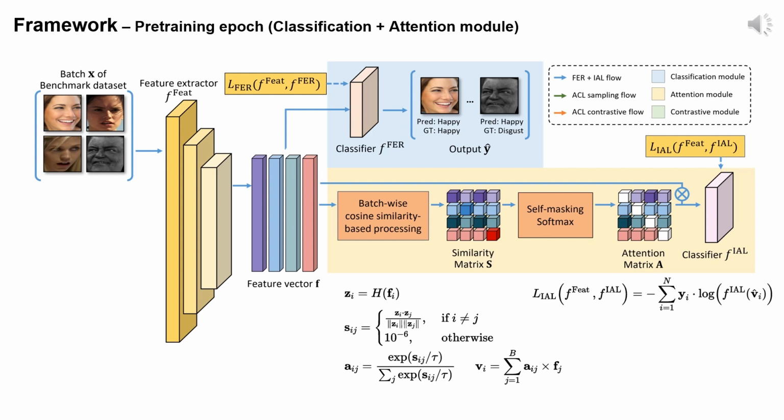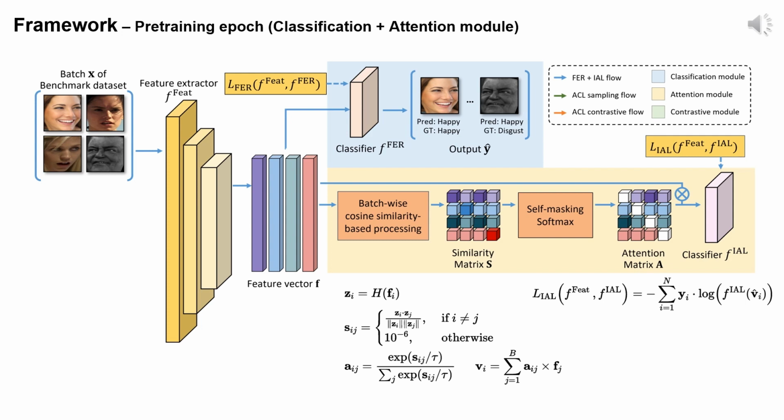The attention matrix A is then matrix multiplied with the feature vector F to form the attentional feature vector V. This vector is processed through the classifier FIAL, and the module is trained through cross-entropy loss LIAL. IAL means inter-sample attention learning. A key aspect here is how each Aij in the attention matrix A signifies the extent to which feature Vi references feature Fj. To ensure that Aii doesn't become disproportionately large, we adjust diagonal values close to 0. This is what we term self-masking softmax.